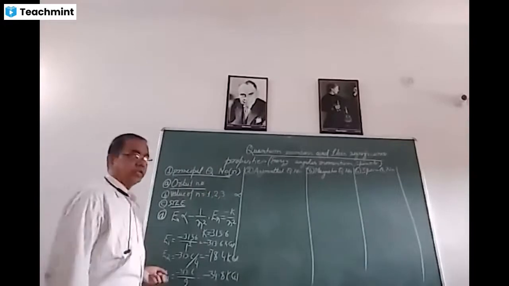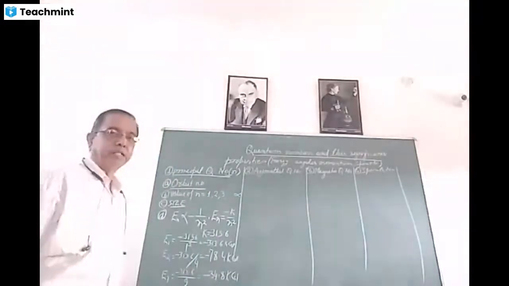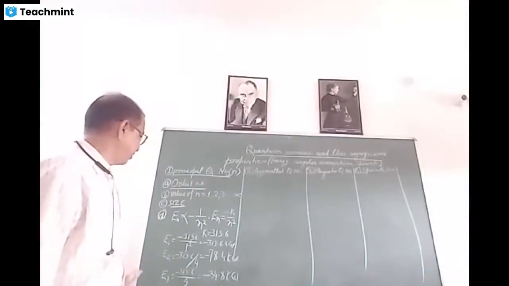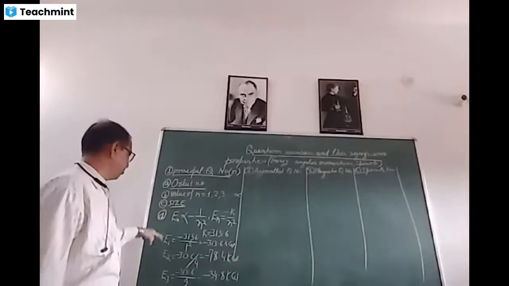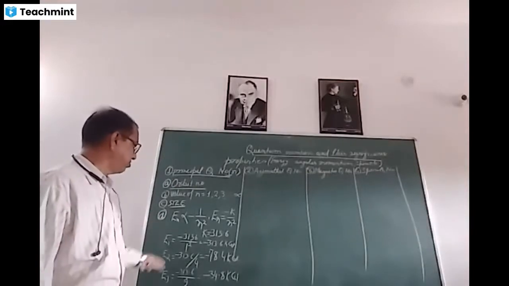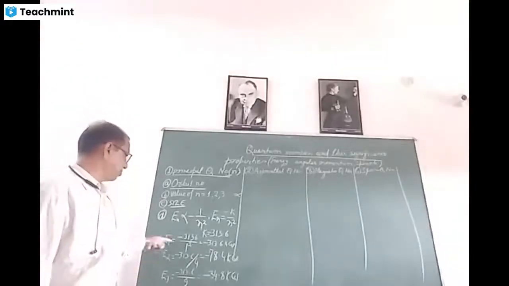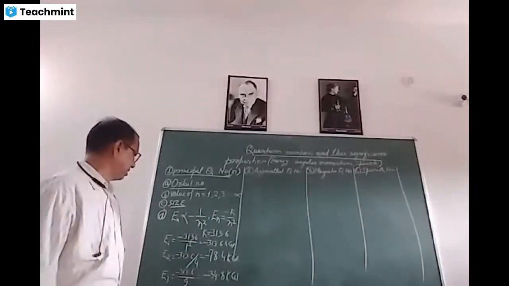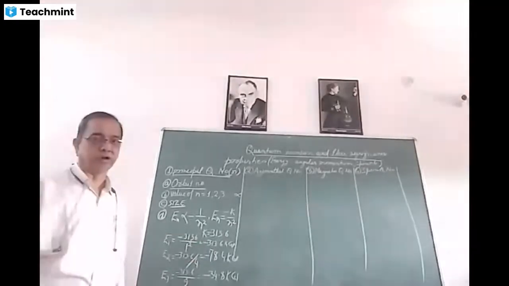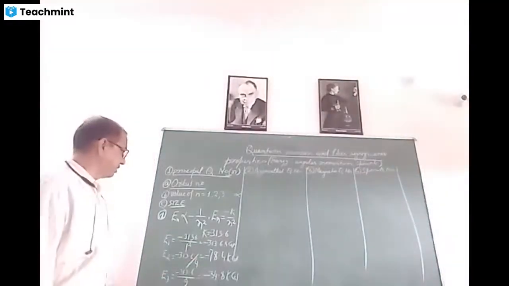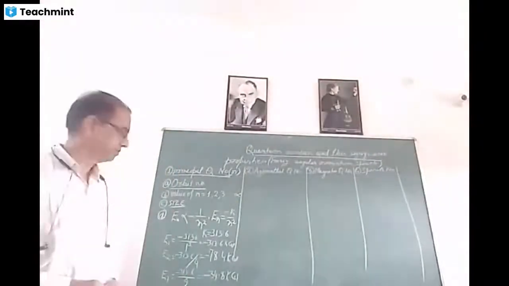By this way, we can determine the value of energy of different orbits. We see here that with increasing number of orbit, the value of energy goes on increasing. That is, the least value of energy is for first orbit, and then second orbit, and then third orbit, and so on. It means that with the increase in orbit number, the value of energy goes on increasing.